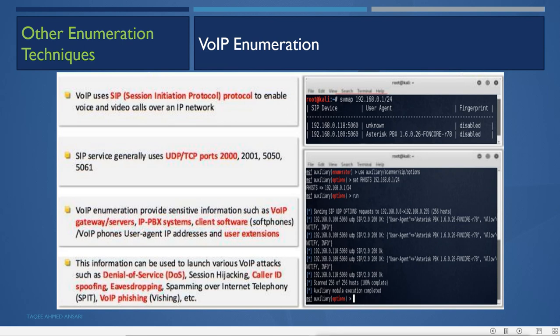Now if you have a VoIP server available, then you can do this. Then we can go further by using these payloads. This is the MSF exploit framework, which we will discuss later in detail. In this we have lots of different payloads and exploits for different kinds of things. And we have these payloads for SIP also, which we can use to enumerate things, if we have a SIP or VoIP server there.